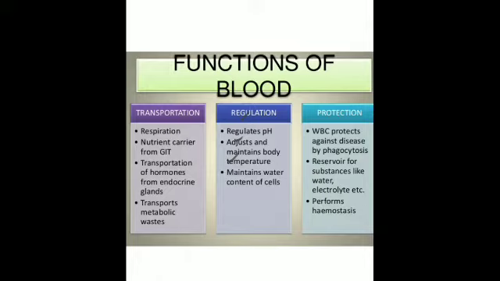Then WBCs kill the germs that enter our body and protect us from diseases. Apart from this, it also carries the various hormones from the endocrine gland to the different organs of the body where they are needed. Then whatever waste is produced in the body from the different body cells is carried through the blood to the kidneys, and from the kidneys they are removed from the body through the excretory system.